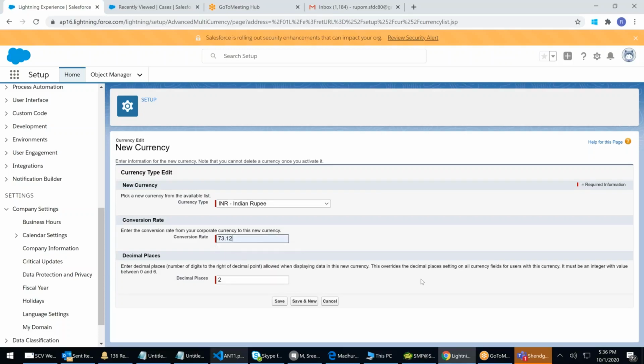Currency conversion, see, I'm taking fixed. In my integration classes, you'll see how to get it live from xe.com, because currency keeps on fluctuating every second. Most companies don't take live rates.